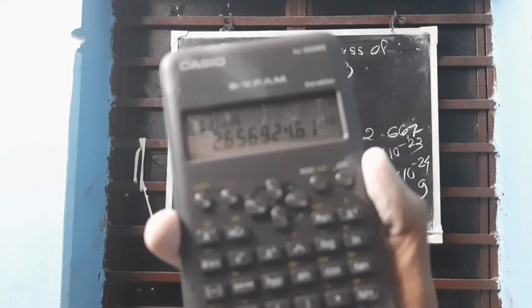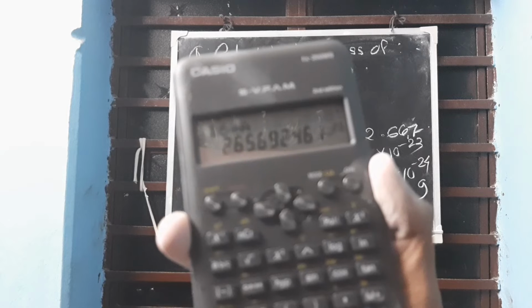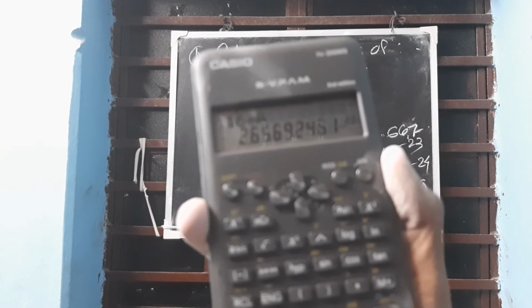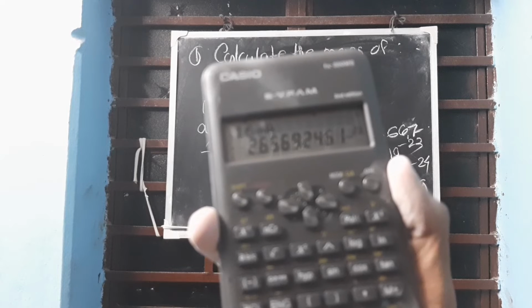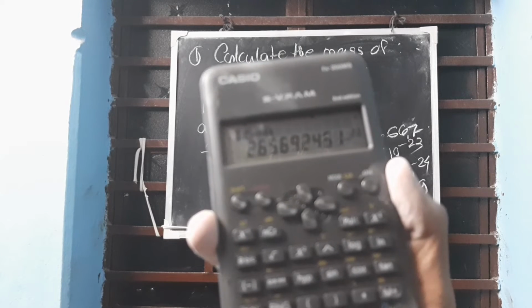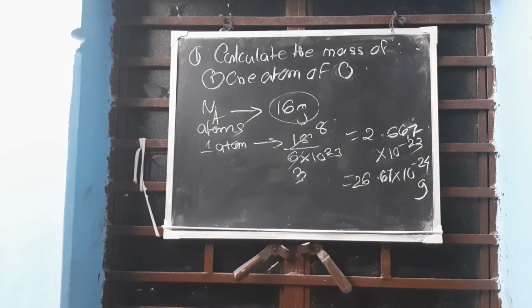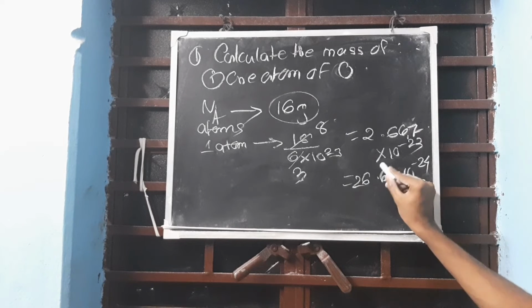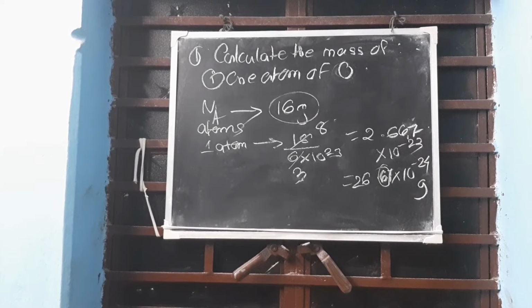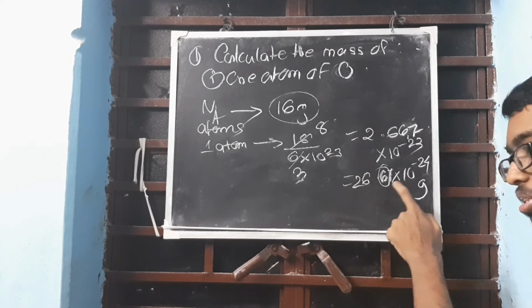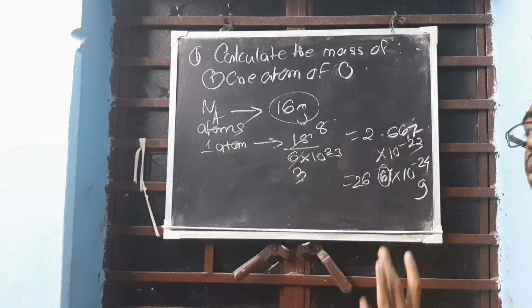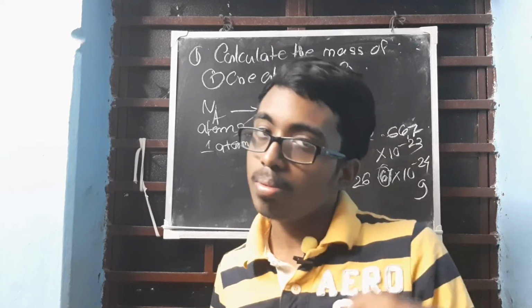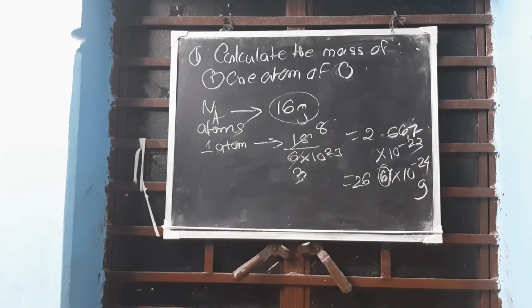The answer is 2.6569 into 10 to the power minus 23. So can you see? It will be 26.569, that is 26.57. So where lies the difference? Here lies the difference. In the calculator, when we divide by the Avogadro number, taking the entire value, then the answer is a little bit different. So for now we will be considering 6 because we do not have calculators available. The moment they are available, we can do it directly. Clear? Understood? There is no need of a calculator right now.